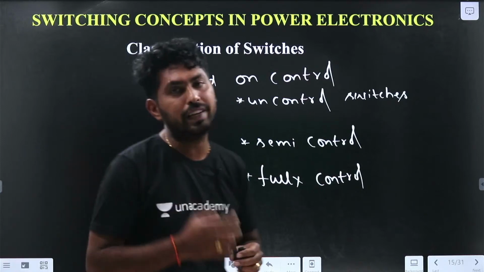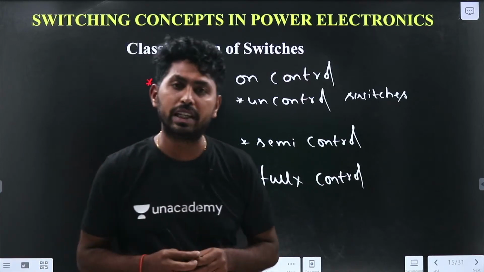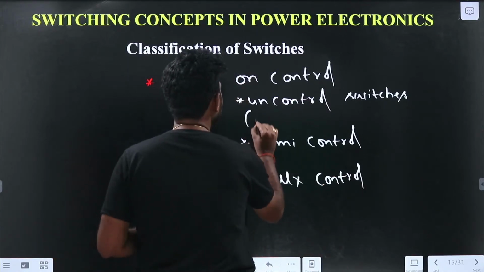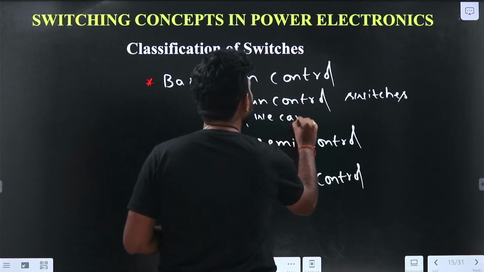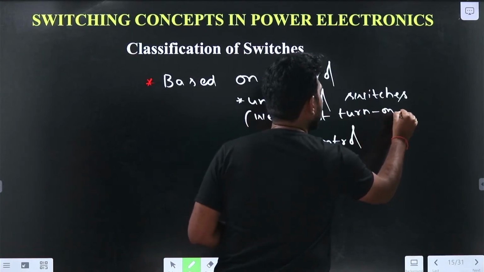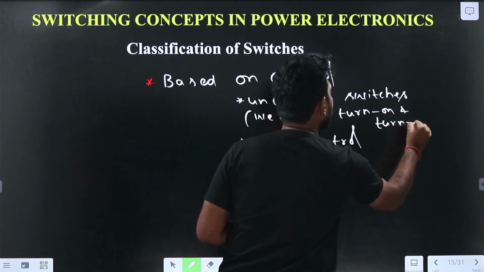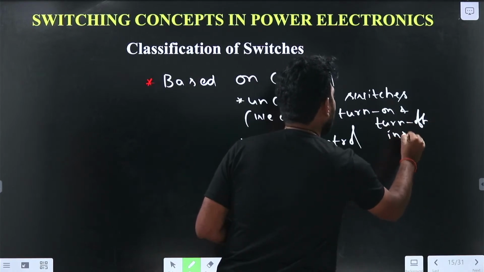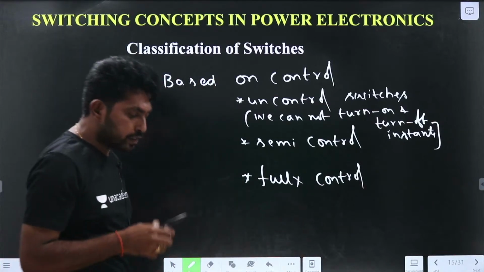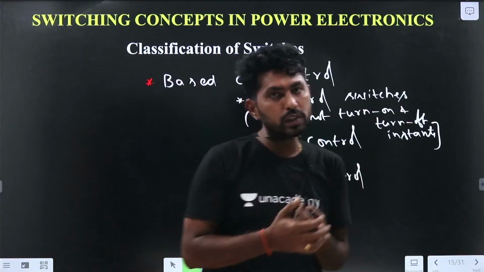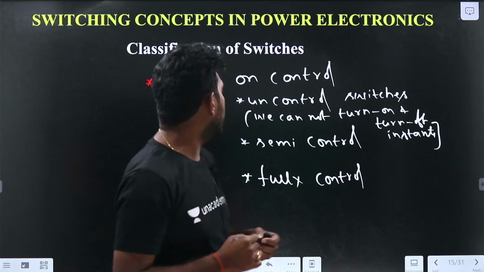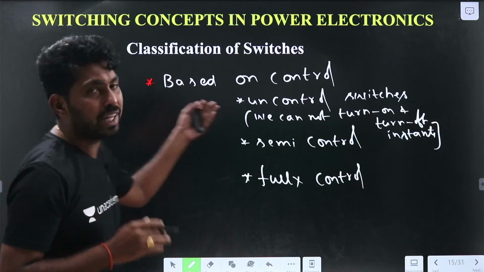What is the meaning of uncontrolled switches? In case of uncontrolled switches, we cannot control the turn on and turn off instance. There is no control signal in case of uncontrolled switches, so there is no additional signal to turn on and turn off. We will see the examples later.